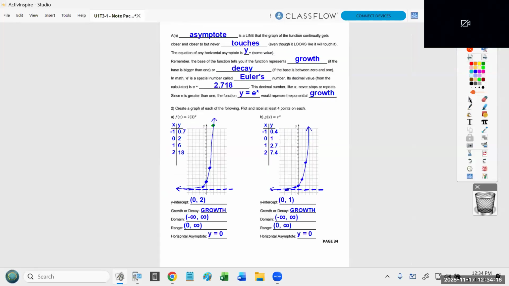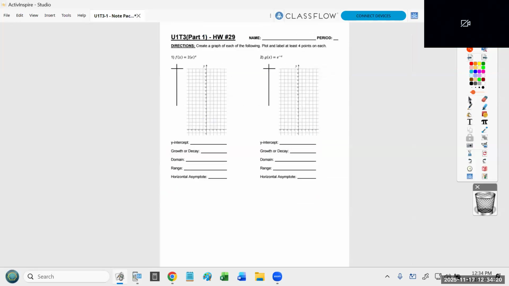Well, believe it or not, today is a pretty short day, so we're gonna call it there. I would say with today's class, you all are capable of doing homework 29. It's 2 graphs using e. One thing I'd like to call your attention to, so you're careful about it: the second problem has a negative attached to the power of x.